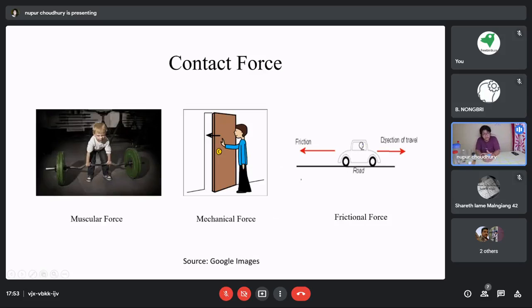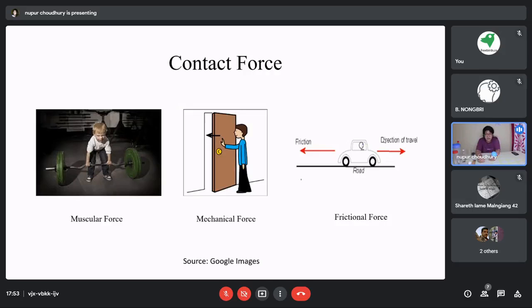Okay, so contact forces, basically, they are muscular forces, right? What do you mean by muscular force? In your class 6 syllabus, you have already seen that whenever you lift something, you have biceps and triceps and body muscles, which will contract and relax based on the type of activity you are doing.